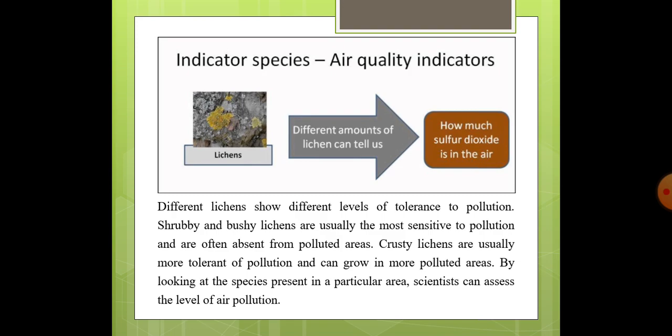Crusty lichens are usually more tolerant of pollution and can grow in more polluted areas. That is, the tolerance of these crusty lichens is more than that of shrubby and bushy lichens, so they can tolerate a level of pollution. So by looking at the species present in a particular area, scientists can assess the level of air pollution.